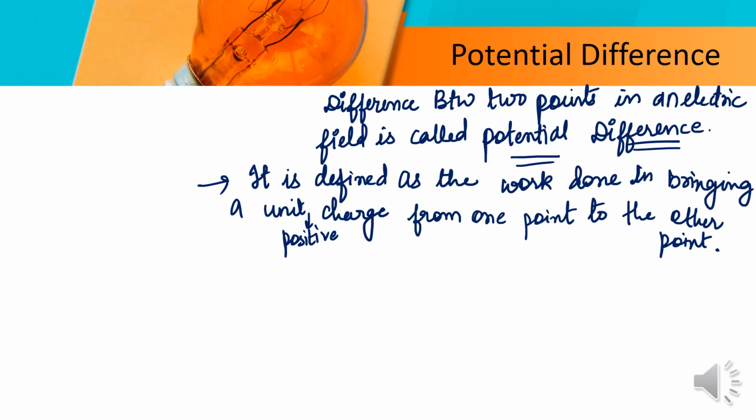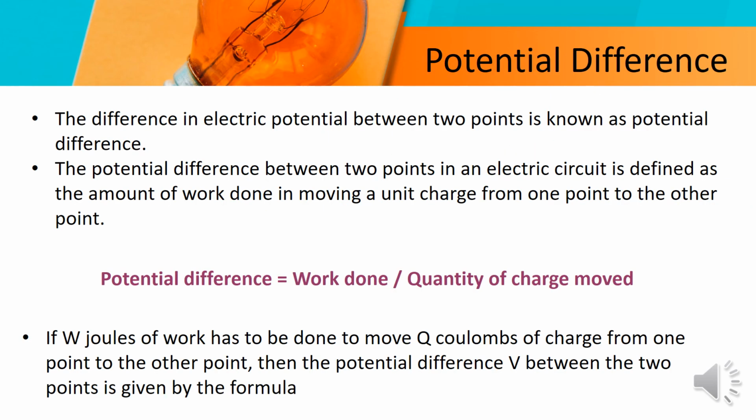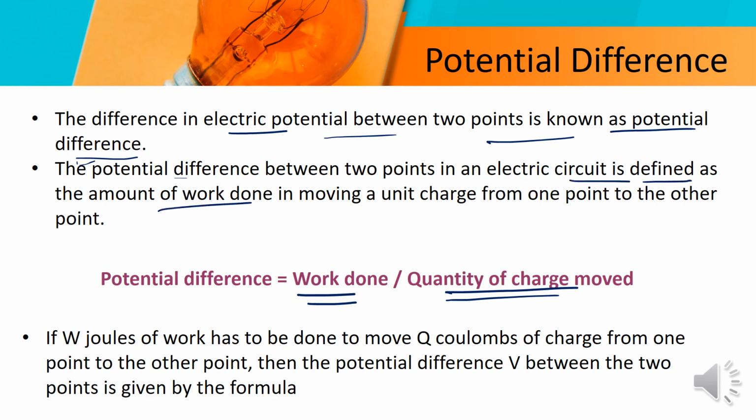The notes for the potential difference are this, and you will get these notes from the link given in the description box. The work done upon the quantity of charge moved is the potential difference. The difference in electric potential between 2 points is known as potential difference. The potential difference between 2 points in an electric circuit is defined as the amount of work done in moving a unit charge from one point to the other.